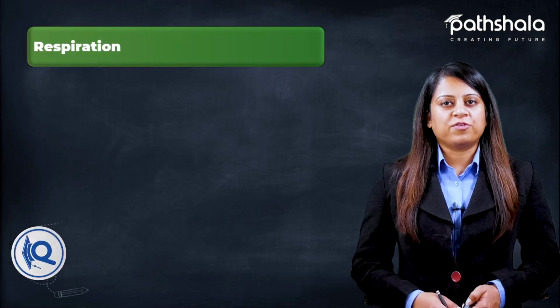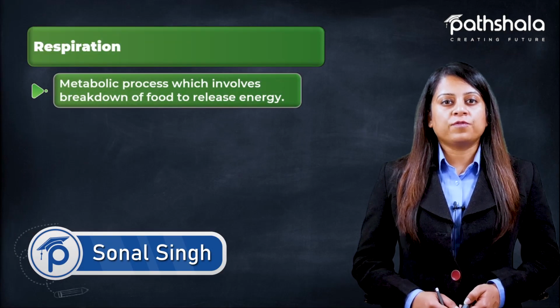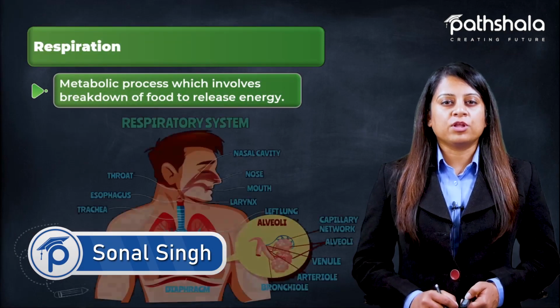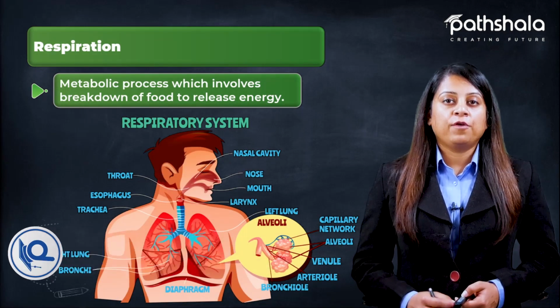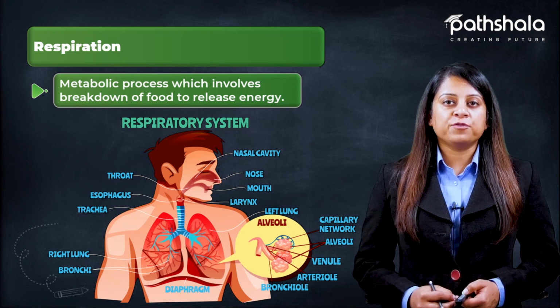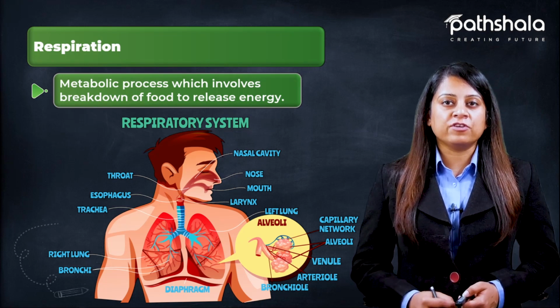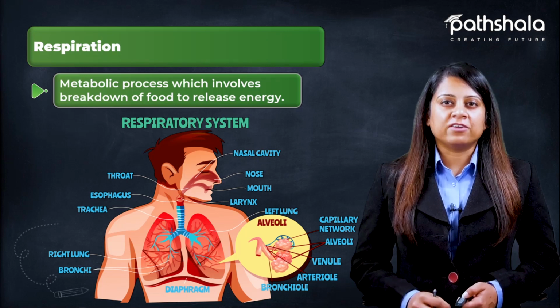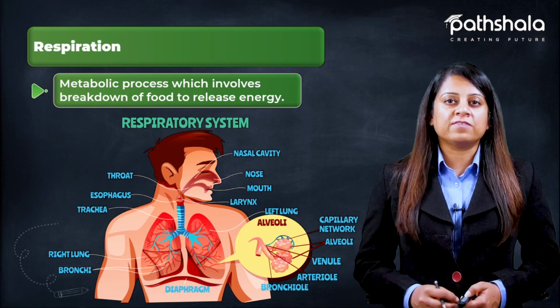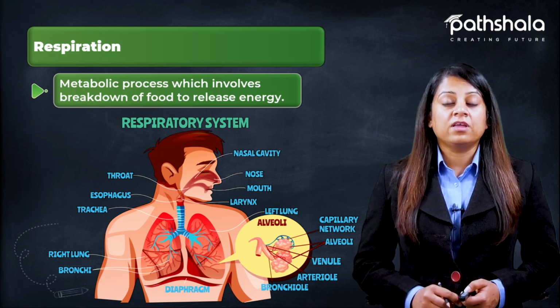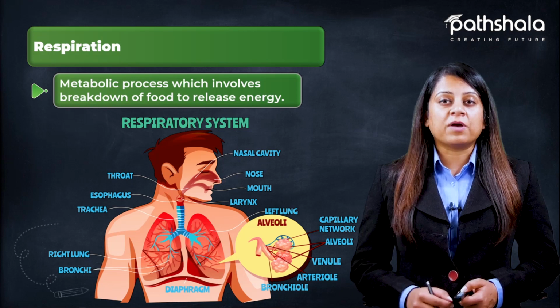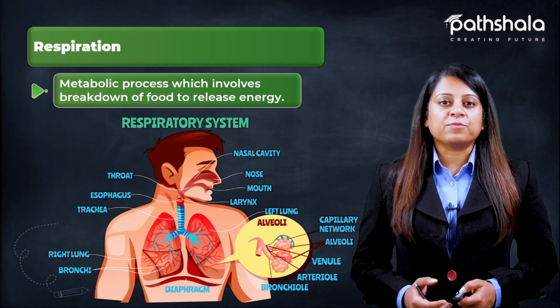Next, let us study about respiration. The process of respiration is basically a metabolic process which involves breakdown of food to release energy. We ingest the food, and this food, after undergoing digestion, is broken down in our body, which releases energy. This process of releasing energy from the breakdown of the food is known as respiration. This energy is utilized by our body to do different types of work.